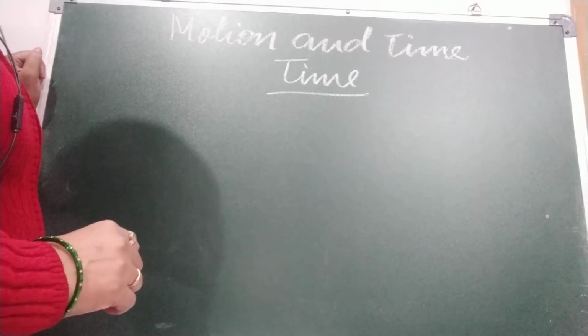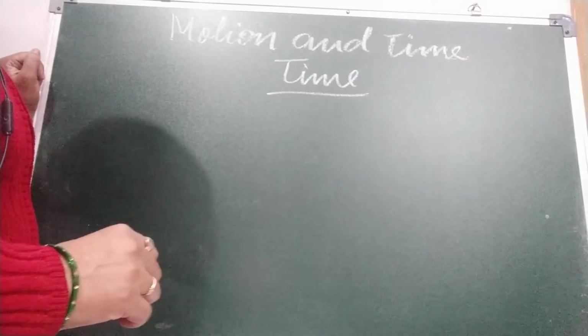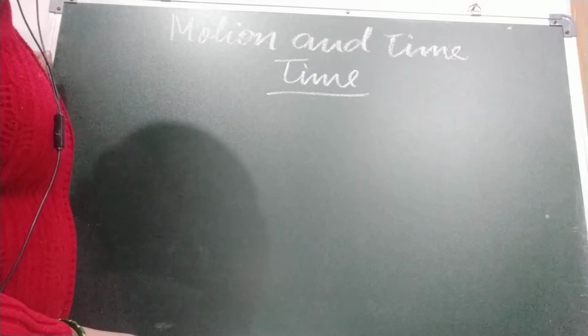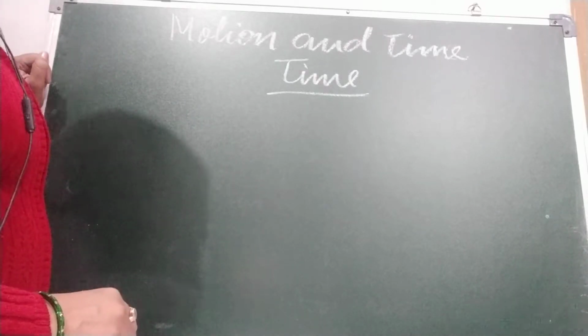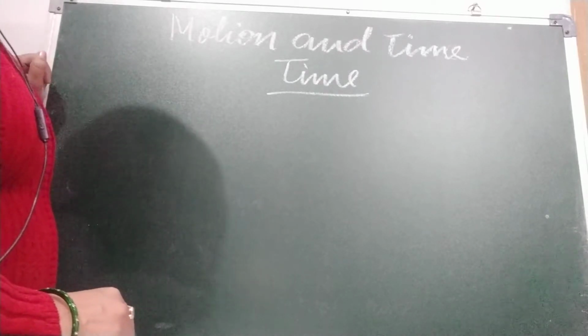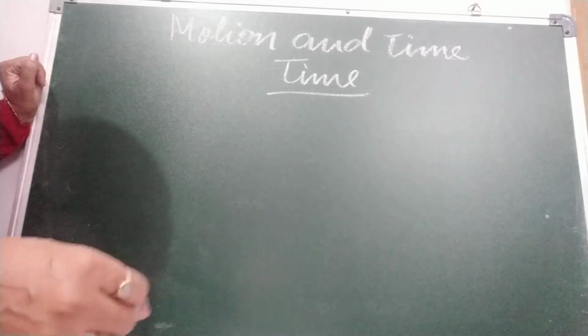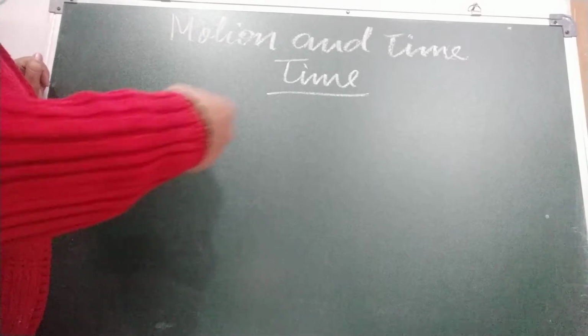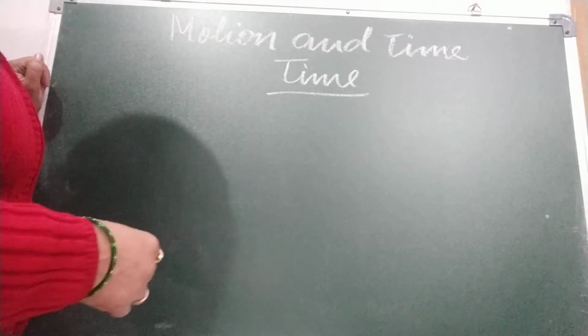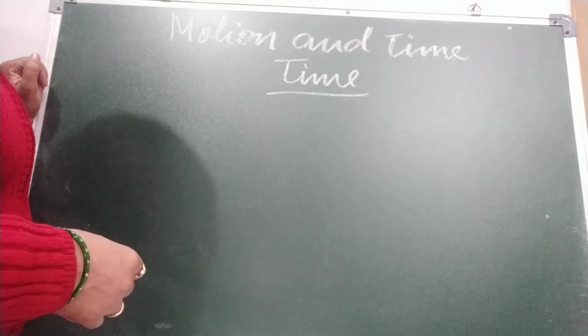Like the position of the sun. Every day we see in the sky that the position of the sun keeps on changing, and again the next day we see the sunrise taking place. So this happening again and again, we can use it to measure time.